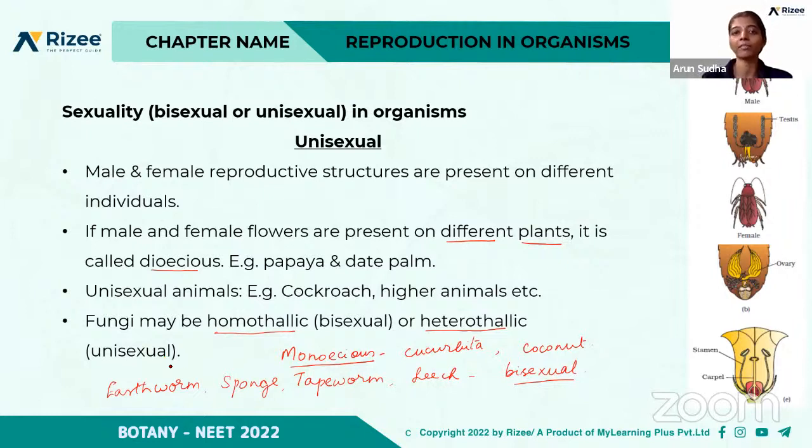I hope you are clear with these terms, right? What is bisexual? What is unisexual? And then dioecious and monoecious, and homothallic and heterothallic. Any doubts in this? Clear? Yes. So we'll move on to the next topic.